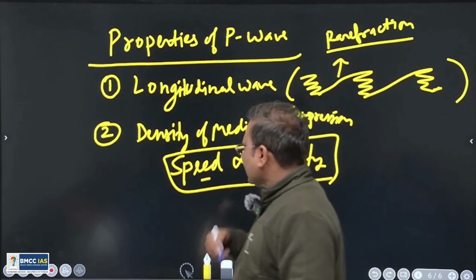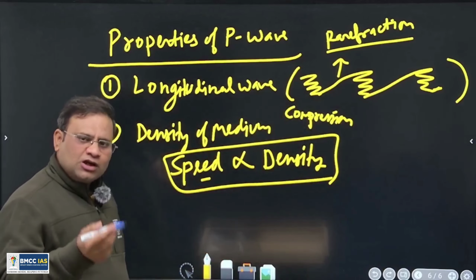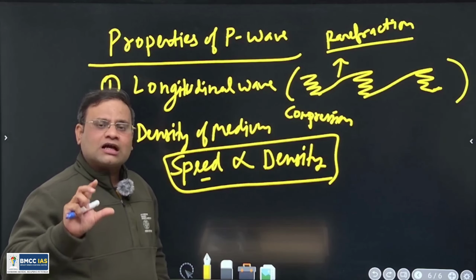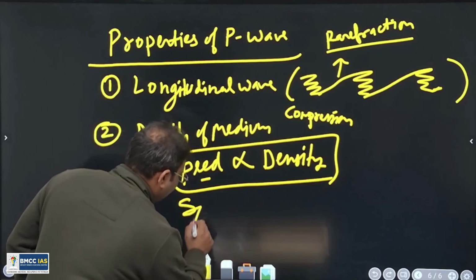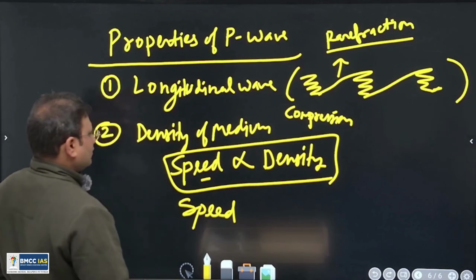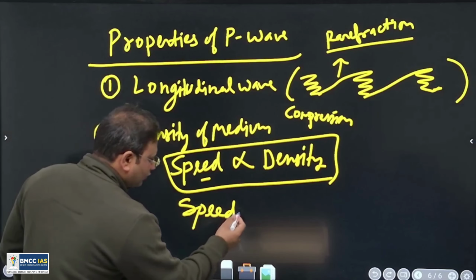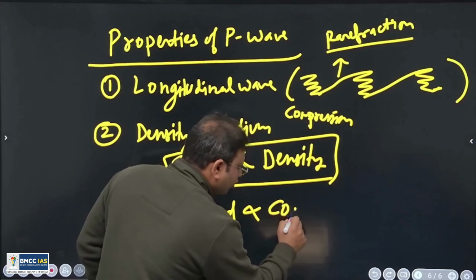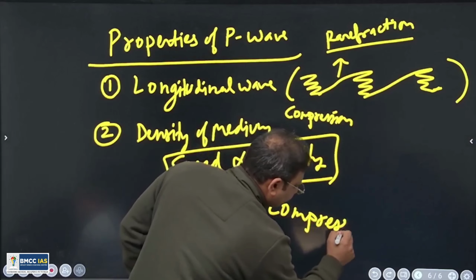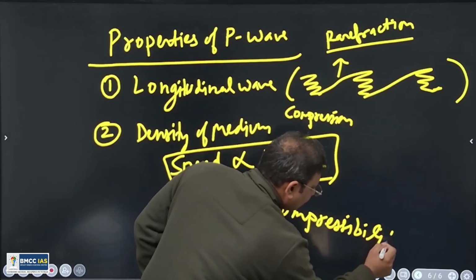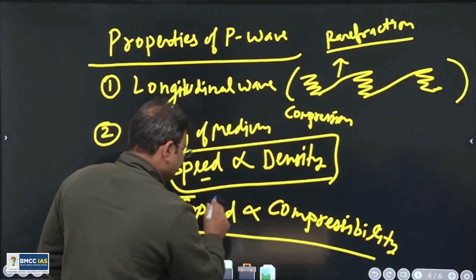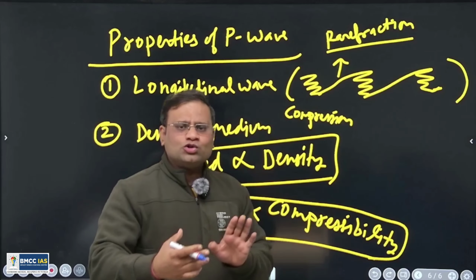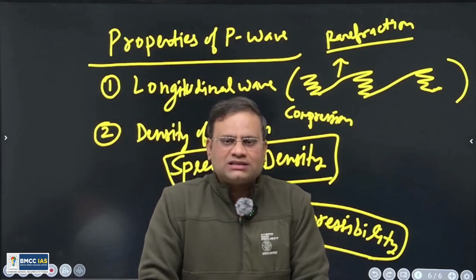If the medium density is less, the speed of the P wave will be less. Understand? Second thing, the speed of the P wave also depends upon the compressibility of the medium. And how does it depend? The speed of the P wave is directly proportional to compressibility. Understand? Compressibility means how close you can bring the medium particles.